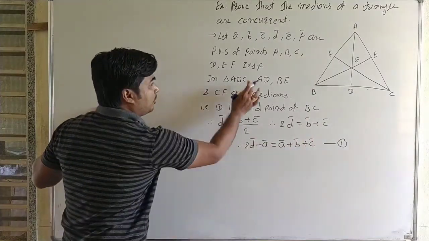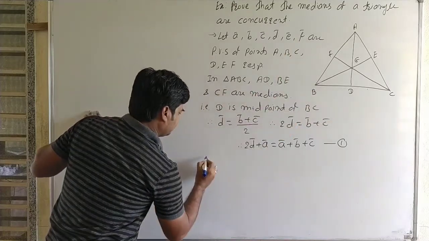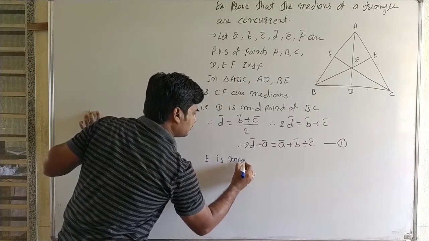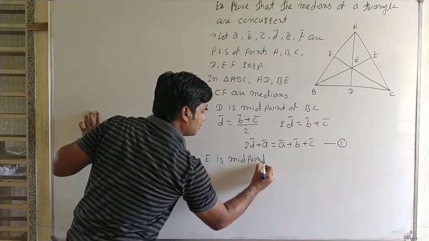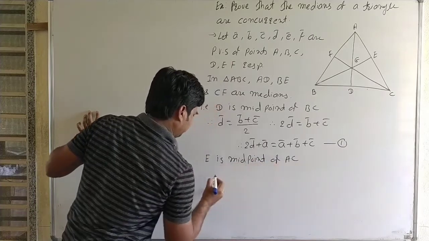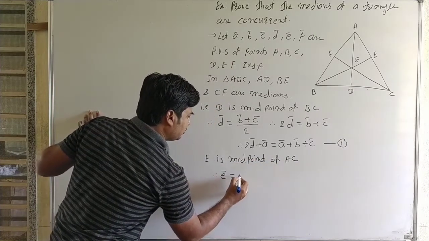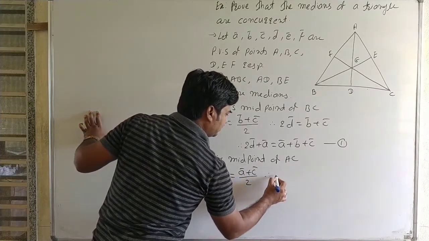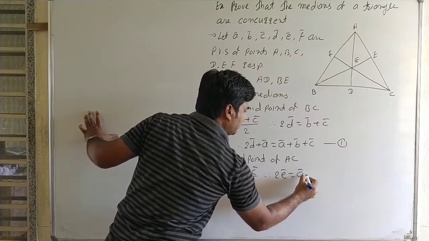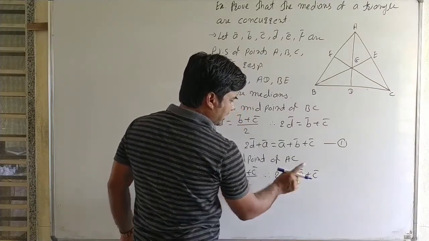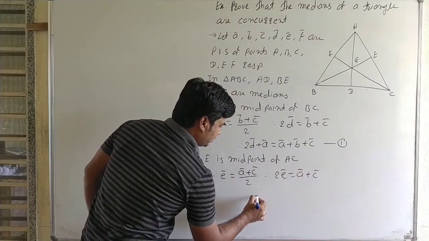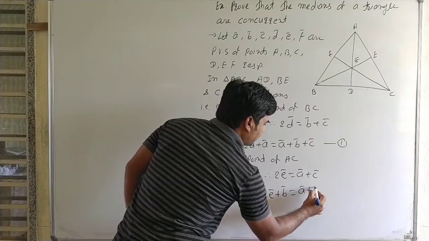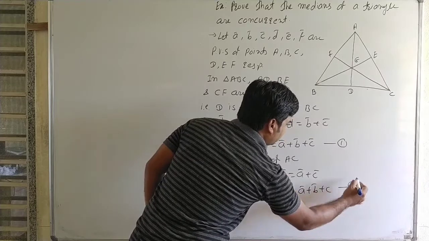Then E is the midpoint of AC. Therefore we can write E bar is equal to A bar plus C bar upon 2, and therefore 2E bar is equal to A bar plus C bar. Here adding B bar on both sides, therefore we can write 2E bar plus B bar is equal to A bar plus B bar plus C bar. It is equation number 2.